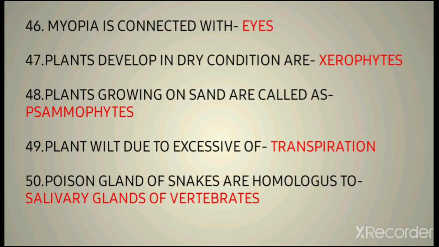The last question is: poison glands in snakes are homologous to? The poison glands of snakes are homologous to the salivary glands of vertebrates. Actually, this evolution is not convergent, it's divergent evolution, because earlier the fangs that snakes had were parotid glands, but they changed and became the poison glands of snakes. So it's divergent evolution.